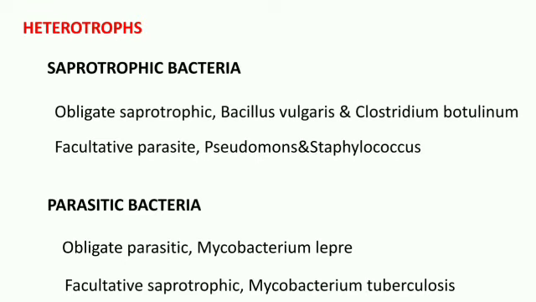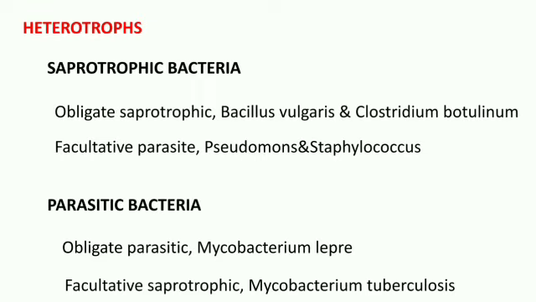They are of two types. Saprotrophic bacteria are of two types. One is obligate saprotrophic. These bacteria obtain food from dead organic matter. These are completely saprotrophs. Examples are Bacillus vulgaris, Clostridium botulinum. Another one is facultative parasite. That means these are normally saprophytes in nature, but in the absence of dead organic matter, they become parasitic. Examples are Pseudomonas and Staphylococcus.